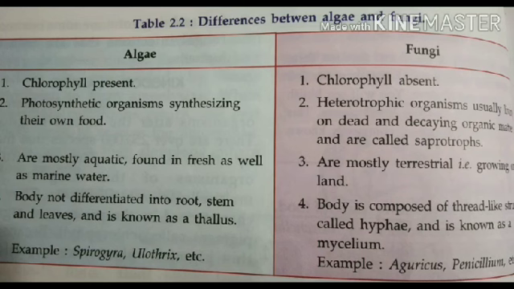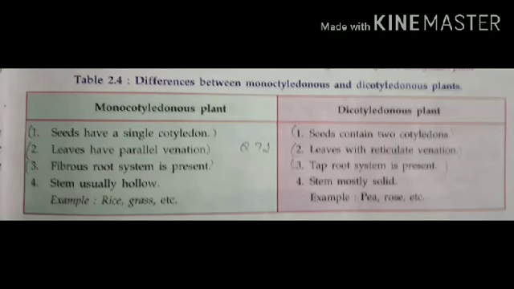are mostly terrestrial. Point number 4, the body of algae is not differentiated into roots, stems and leaves, whereas the fungal body structure is composed of thread-like structures called hyphae, like Agaricus and Penicillium. Now the last is the difference between monocotyledon and dicotyledon plants.